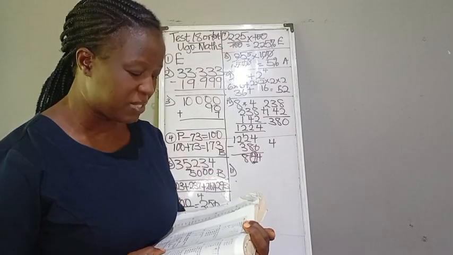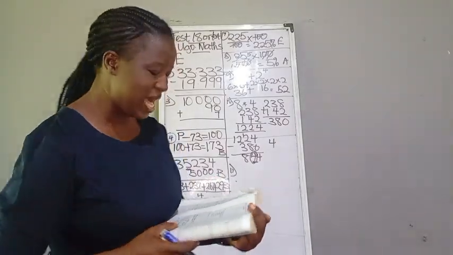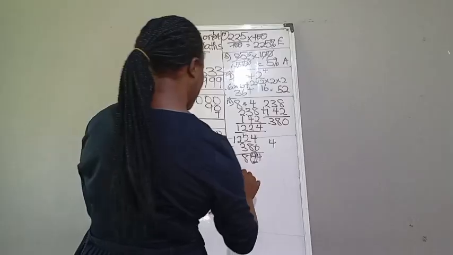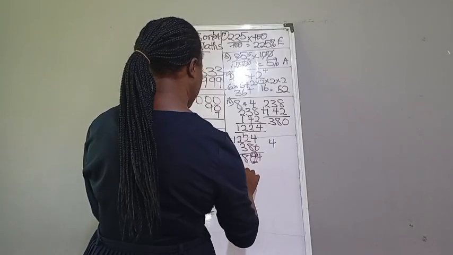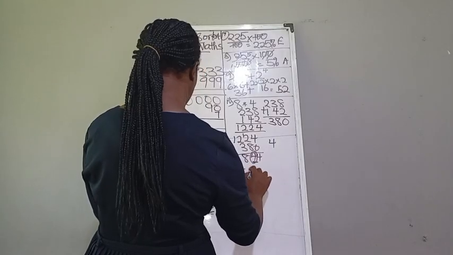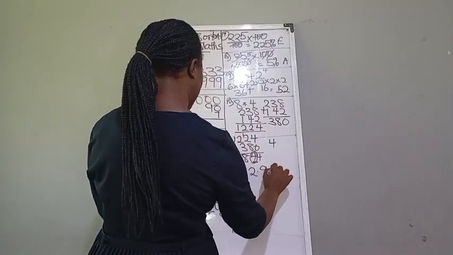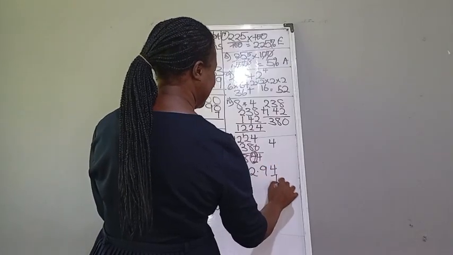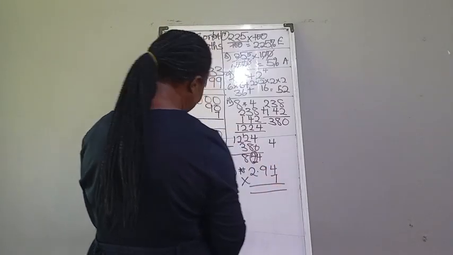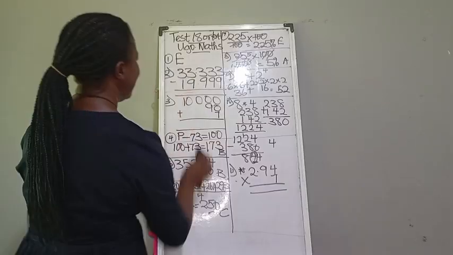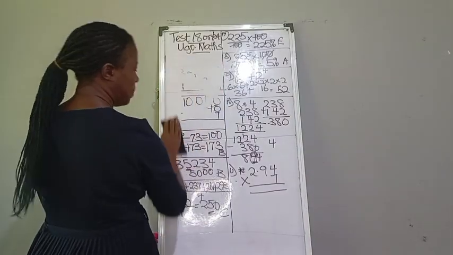What is the cost of 7 meters of clothes at 2 naira? So I'm going to leave that for you. 7 meters of clothes, each is 2 naira, 904. So we have to multiply that by 7. So whatever answer you get is your final answer. So now to our number 12.